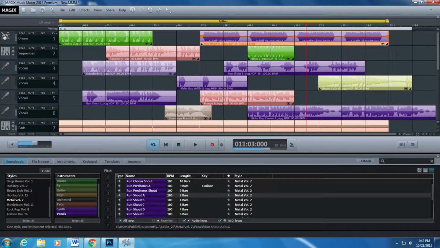In Magix Music Studio, I use Magix to create music for my videos and other projects. I can use pre-made loops or create my own sounds.